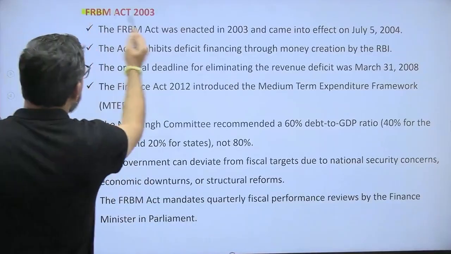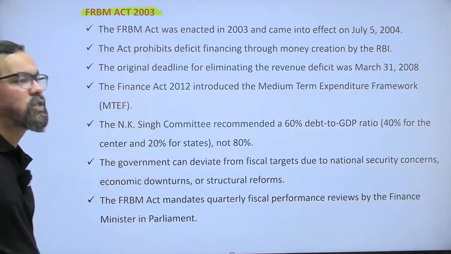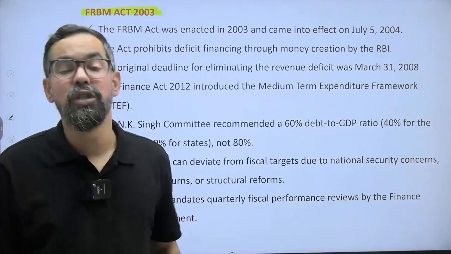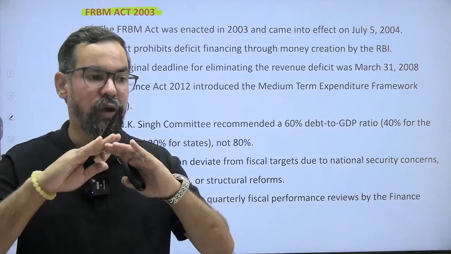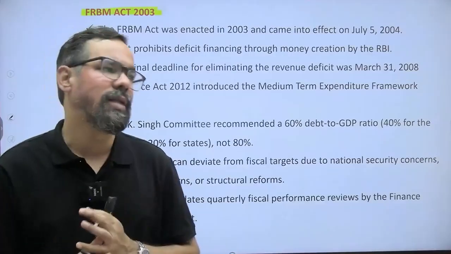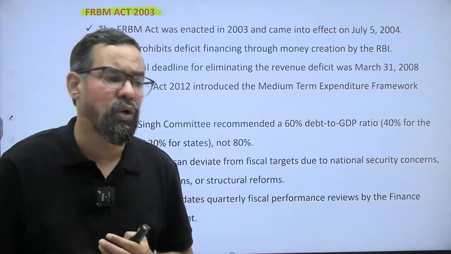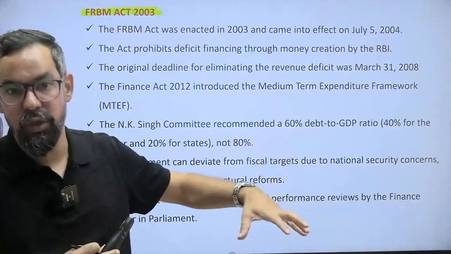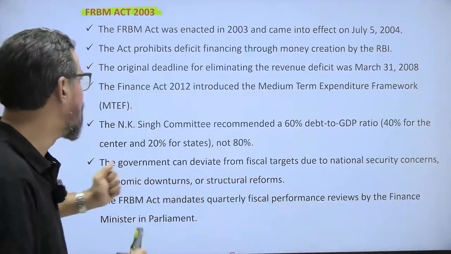FRBM Act 2003. This is something we come up with. Basically, we can counter the overall fiscal deficit of the government. Like, let's say if we do not have any control on our debt, this is something to control the debt portion of the government itself.